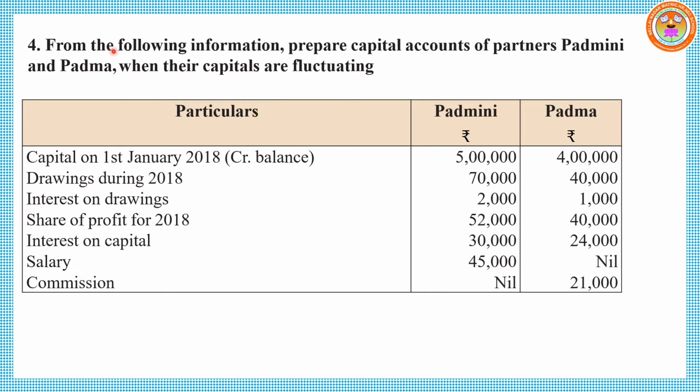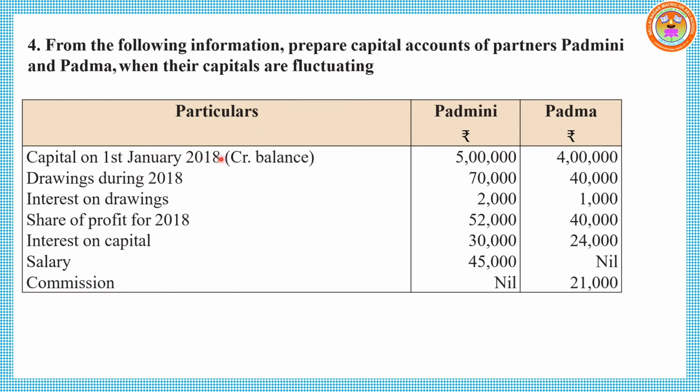Question number 4. From the following information, prepare capital accounts of partners Batmini and Batma when their capitals are fluctuating. If they are following fluctuating capital method, we prepare only one account, the capital account. Under this account itself, we show opening capital, additional capital, and all the adjustments like interest on capital, salary, commission, share of profit on the credit side. Then on the debit side, permanent withdrawn, drawings, interest on drawings, share of loss are recorded. So let me see how to do this sum.